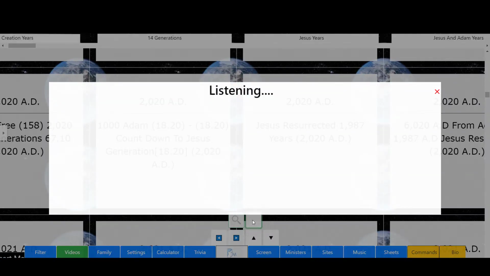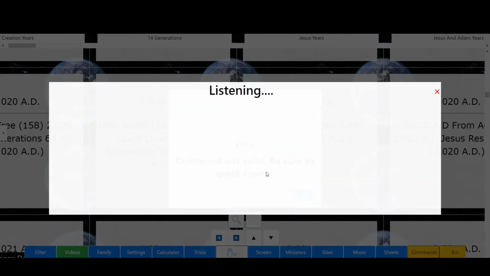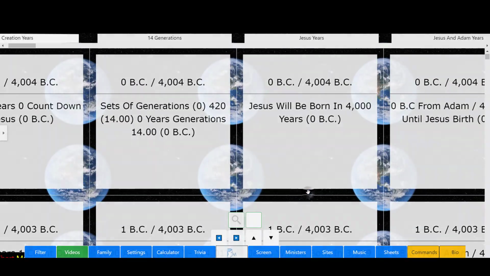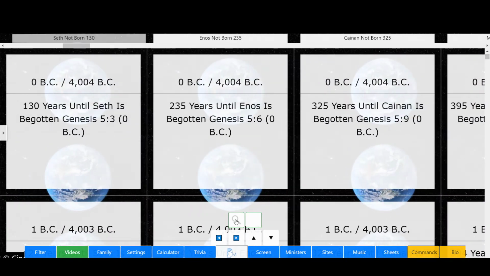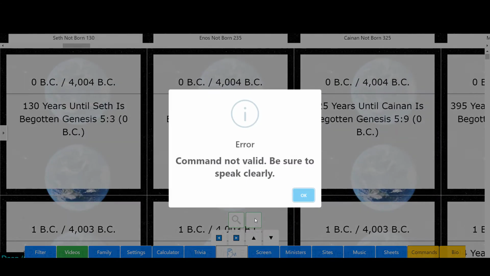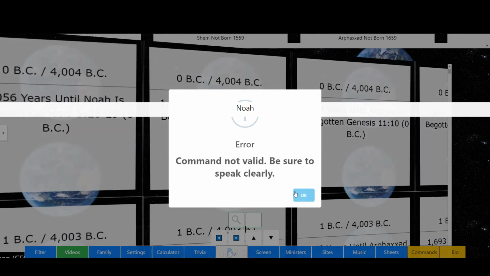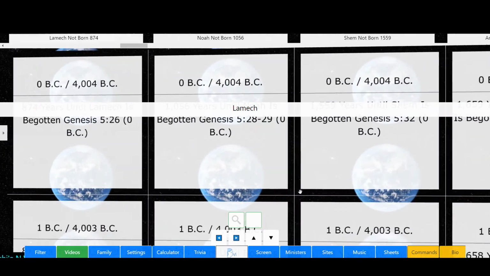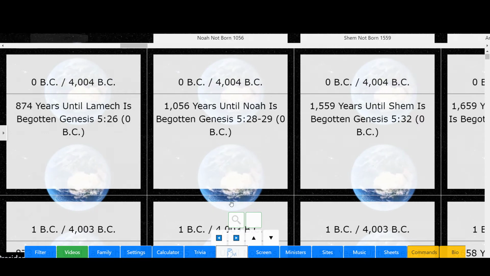Search 0 BC. Okay, there we go. All right, I want to go to Lamech. Go to Noah. Okay, we're at Noah's line. So we last left off here. We're going to jump to the year that he begot Noah. So we're going to go to the year, search